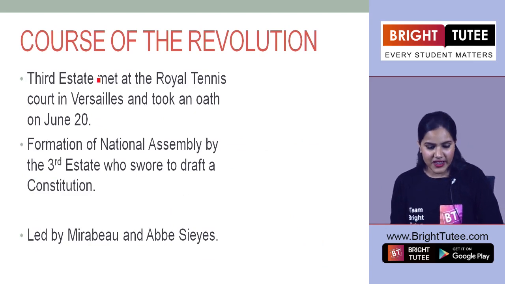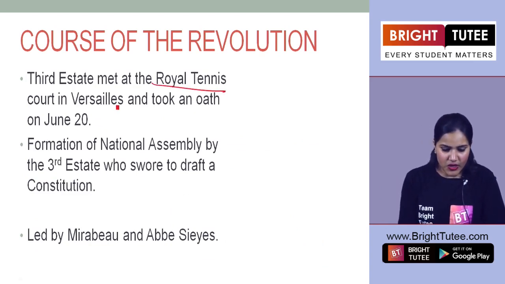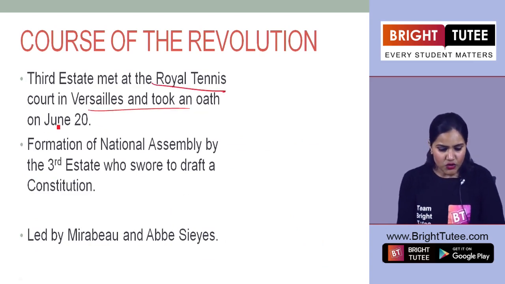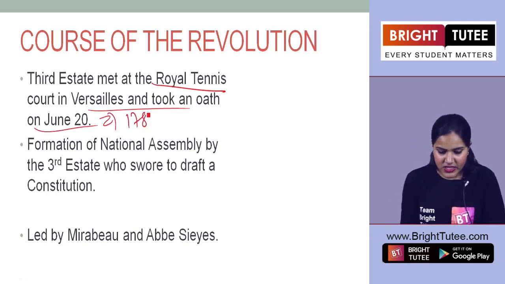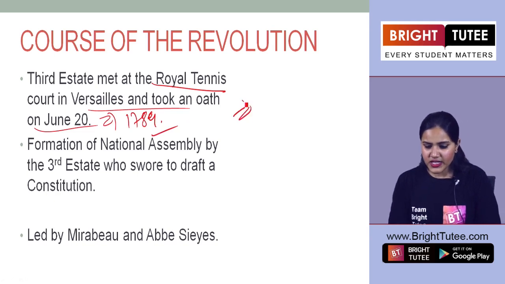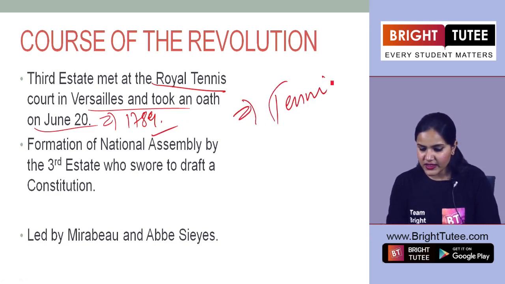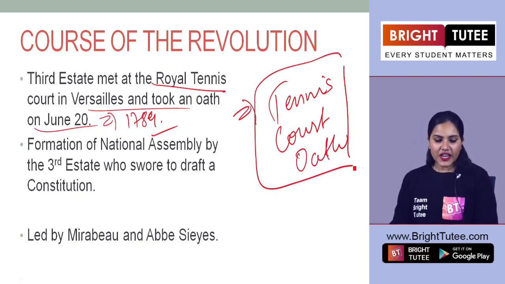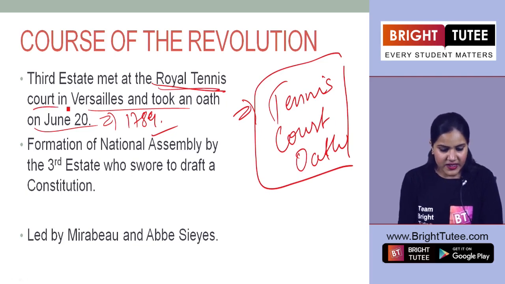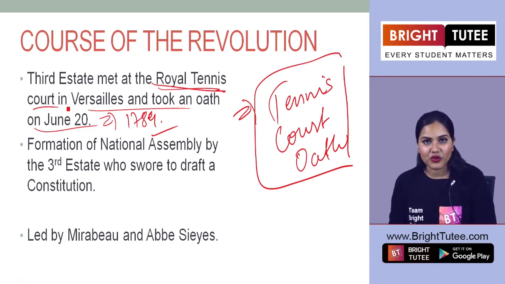So the third state met at the Royal Tennis Court in Versailles and took an oath on June 20th. This is the year, that is 1789. Now this is known as the Tennis Court Oath. Okay, you have to remember this. Now this was the famous Royal Tennis Court that was in the Versailles Court, right?